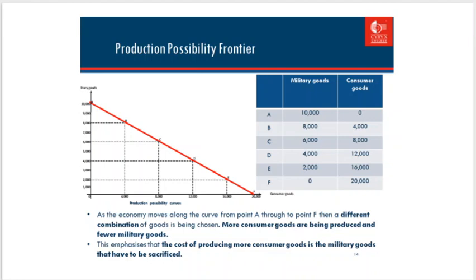Now, let's go to point B. Here, we try to produce 8,000 military goods and 4,000 consumer goods. From 10,000 to 8,000 means we already reduced 2,000 military goods, so we can try to produce consumer goods for 4,000. Less in military goods means more in consumer goods. Also, the more consumer goods we produce, the less in military goods.